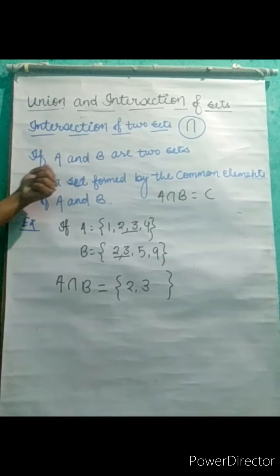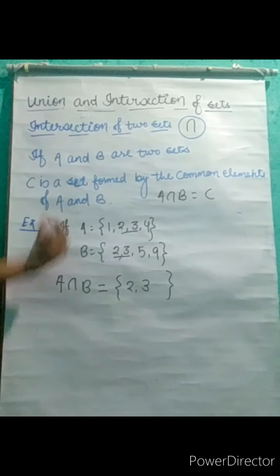So here as I have written, A and B are two sets. C is a set formed by the common elements of A and B. So intersection is a set formed by the common elements of the given two sets.